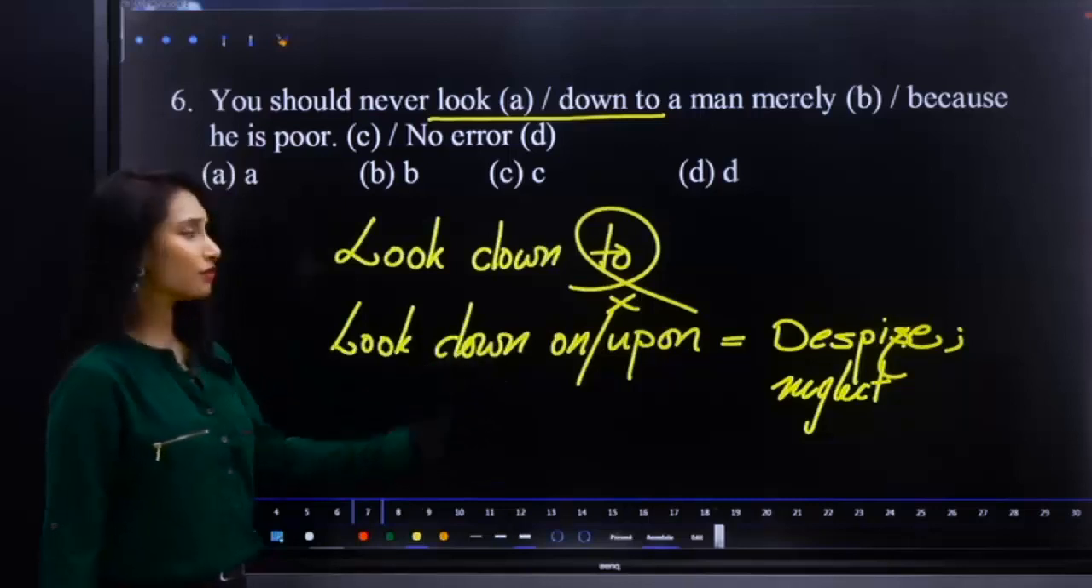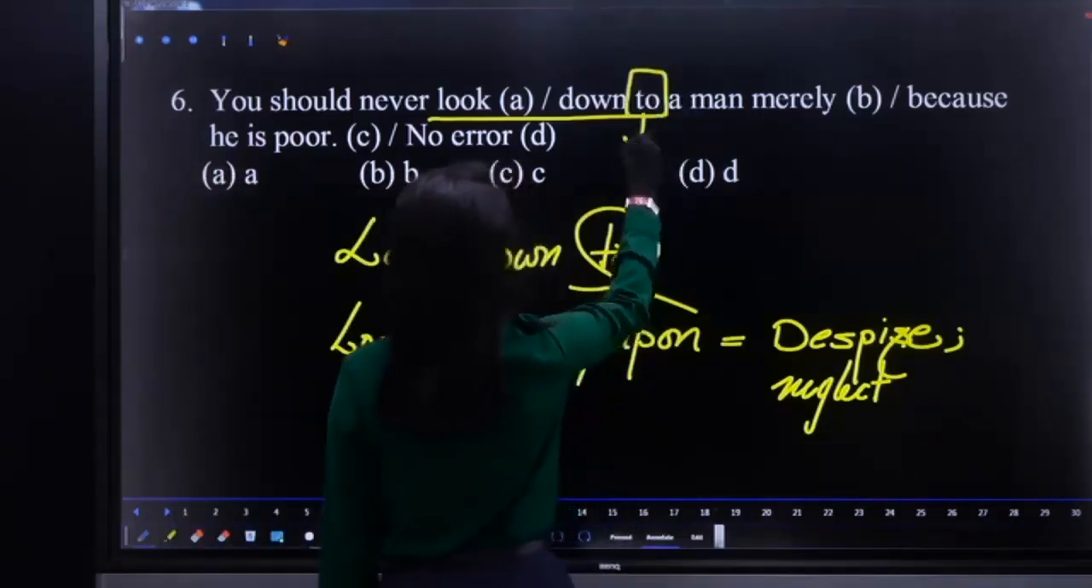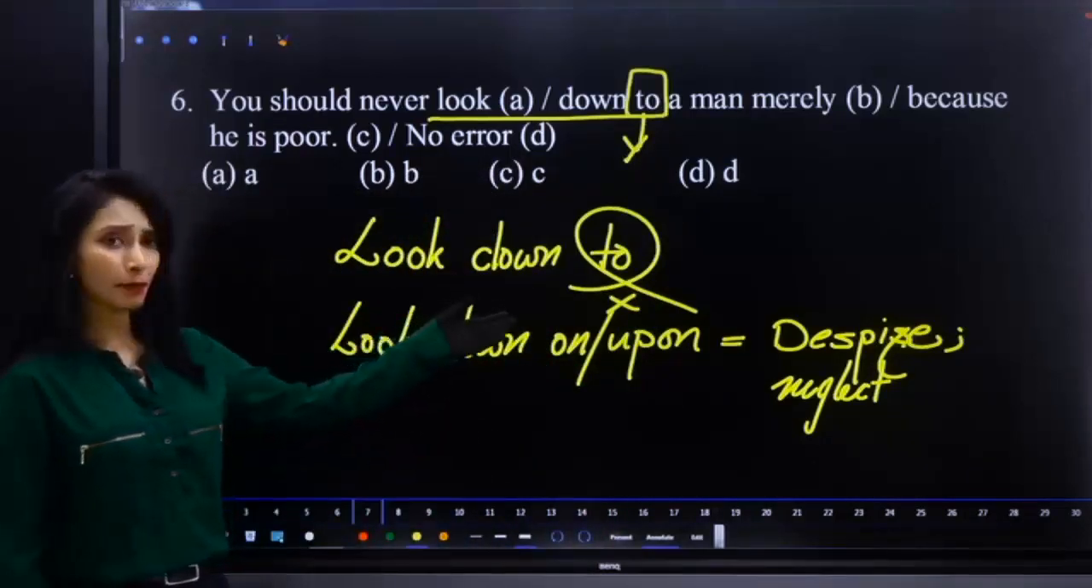So what you have to do? You have to replace to with on or upon. I hope it is clear, guys. So look down on or upon means despise, neglect, ignore, dislike.